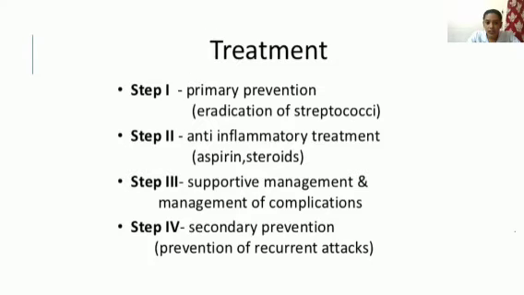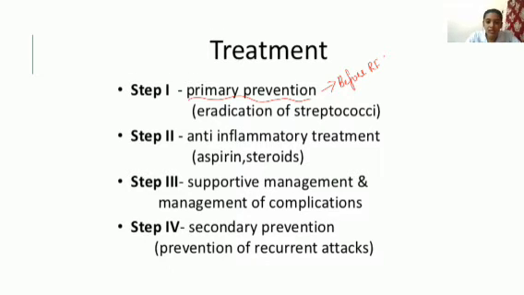Next is the treatment. We have 4 steps in treatment. First one is obviously primary prevention. Primary prevention means before occurrence of RF. That means if the sore throat, that is group A beta hemolytic streptococcal tonsillopharyngitis, occurred, at that stage itself we are preventing the condition.